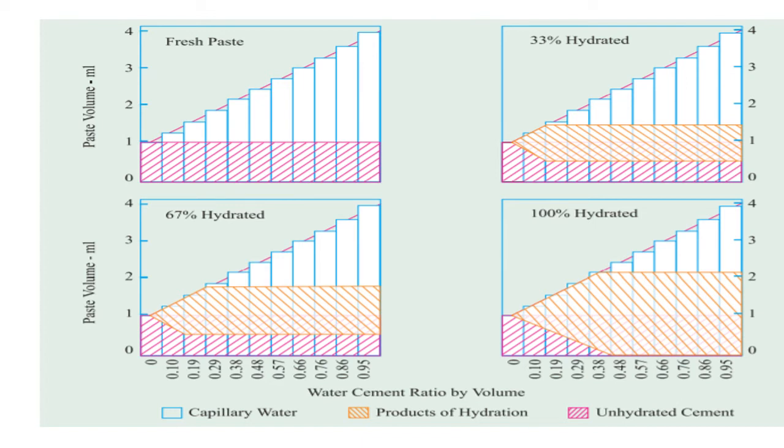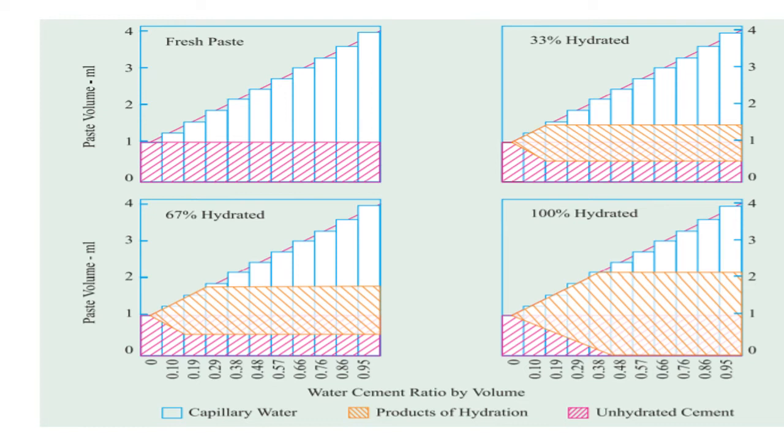If we look carefully, say at 0.38 water cement ratio, which I was talking about, 38% of water, in this case there will be no or very little capillary water present in the cement paste, as well as a small portion of unhydrated cement.